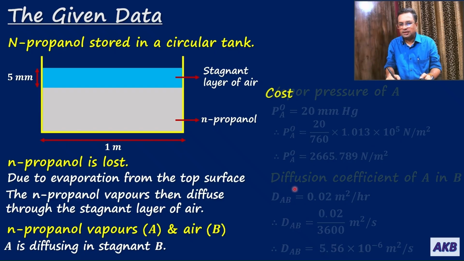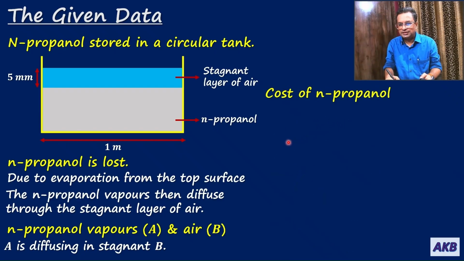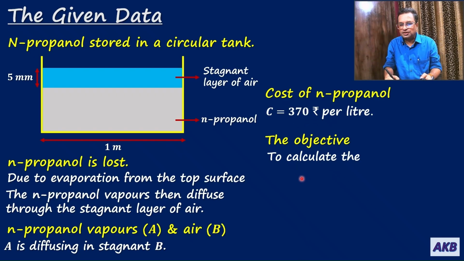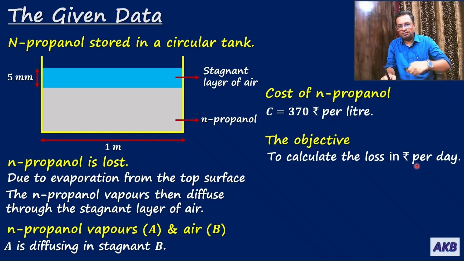Let us move ahead. The cost of N-propanol in Indian rupees per liter is given to us. Let us denote it as capital C. So capital C is 370 Indian rupees per liter. What is the objective? The objective is to calculate the loss in Indian rupees per day, since N-propanol is lost into the atmosphere. So this is the objective.